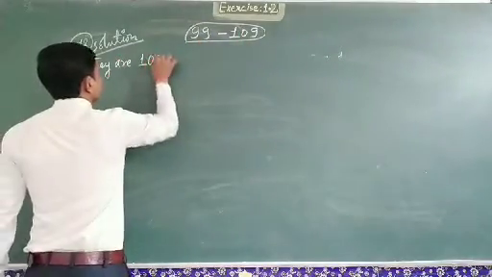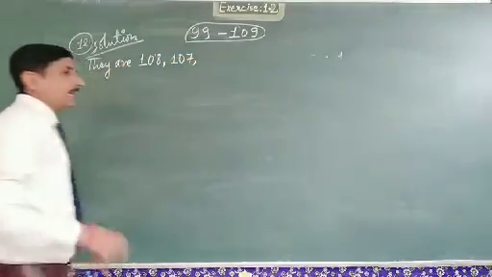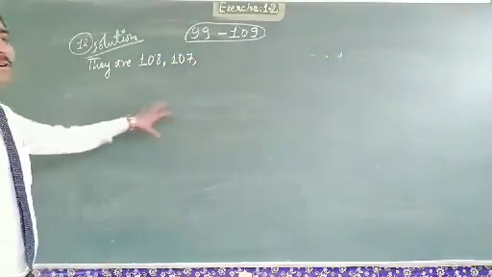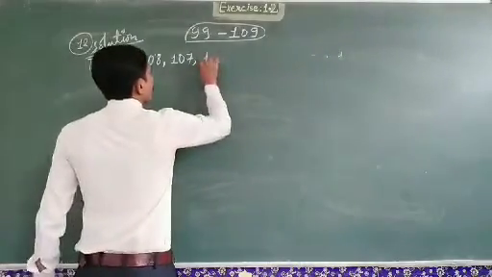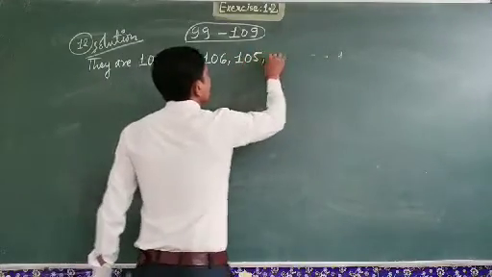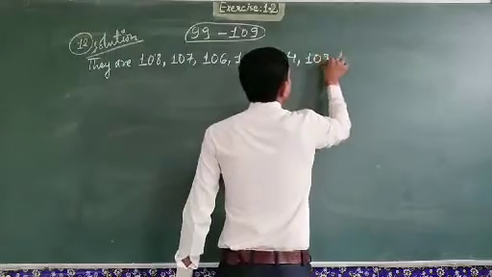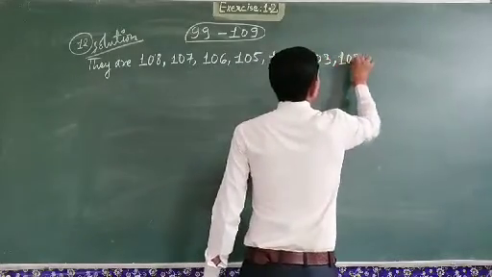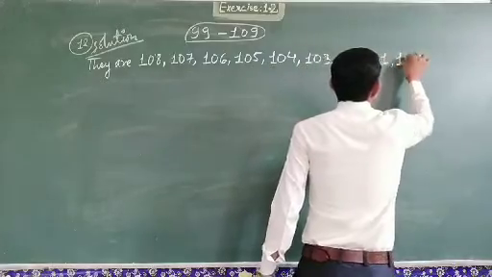That is 108, 107. Writing numbers from greatest to smallest order is known as descending order. So 106, 105, 104, 103, 102, 101 and 100.